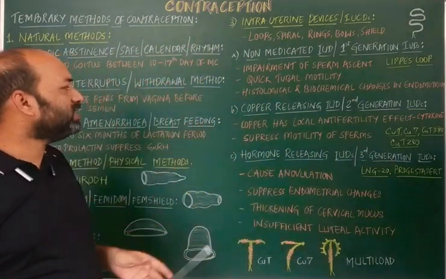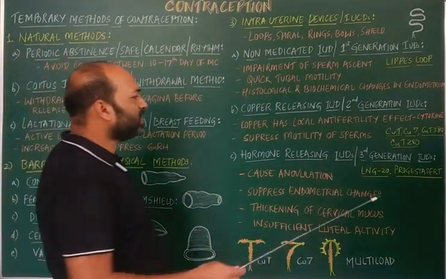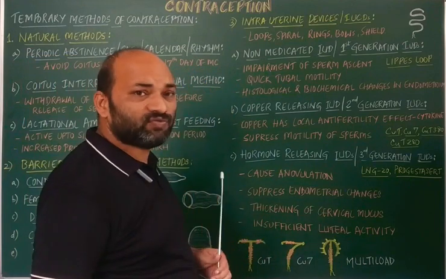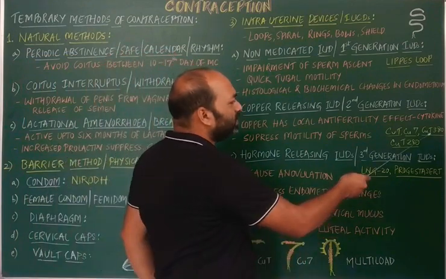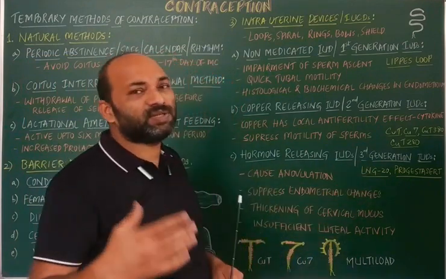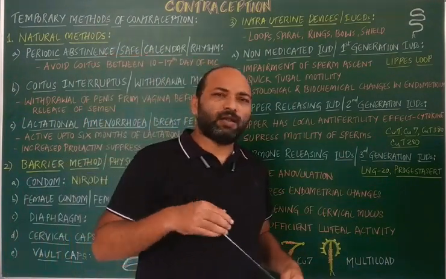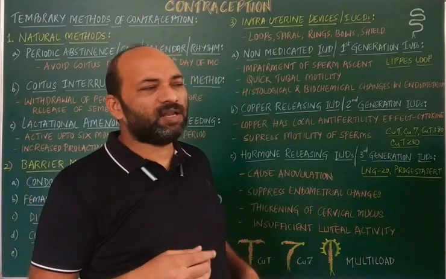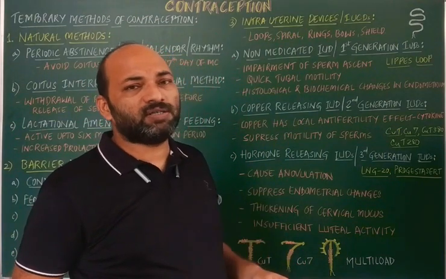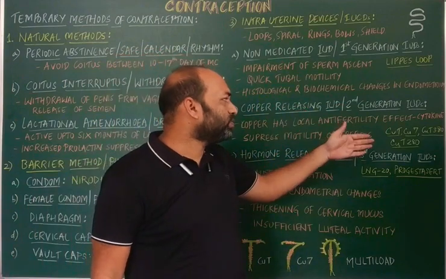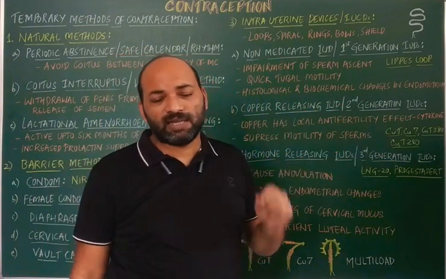And all of these have a lifespan. For example, copper 7 will have a life of around 3 to 5 years, whereas copper T has a lifespan of around 6 to 8 years. So a female has to visit the doctor who inserted these devices, and she has to have it removed after the completion of its lifespan.